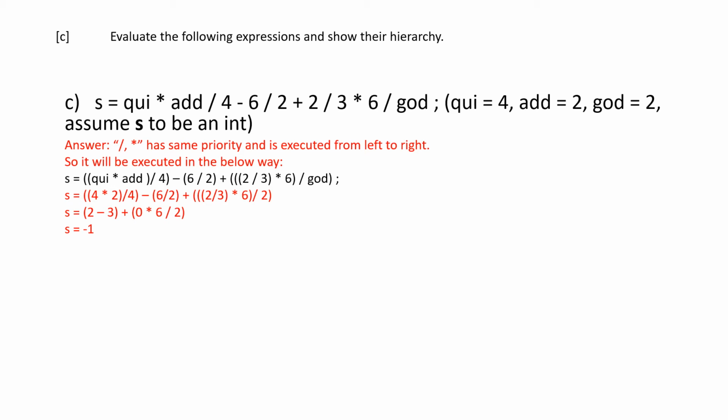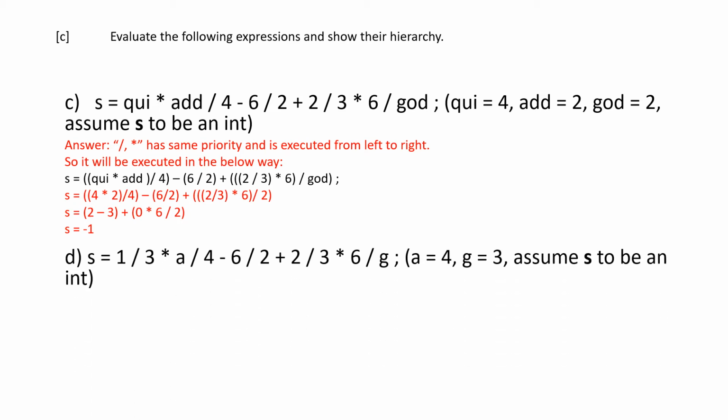So first multiplication followed by division, and then 6 by 2 first, plus 2 by 3 first into 6, and this comes in braces. So 8 by 4 is 2, 6 by 2 is 3, 2 minus 3 plus 2 by 3 is 0, into 6, so whatever is 0, so its answer is minus 1. Since s is an int, the minus value also would be printed.